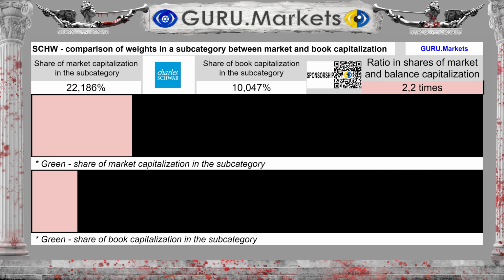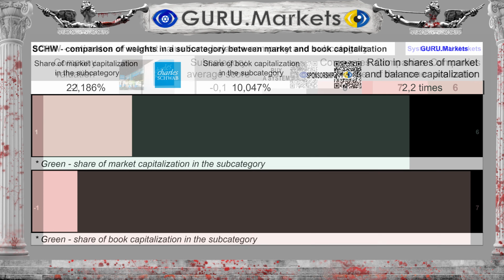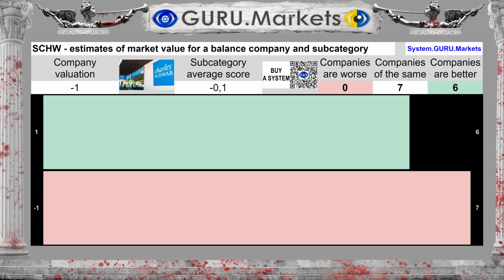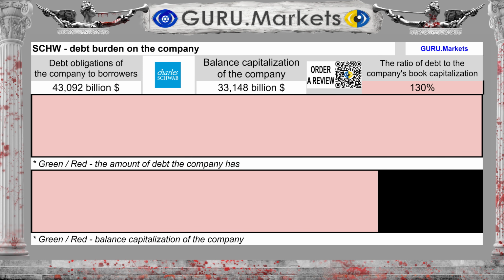Comparing the occupied shares of stock exchange and balance sheet capitalization, we see the following. The occupied share of Charles Schwab Corp in the subcategory when assessing the exchange value is 22.186%. The book value is 10.047%. This is 55% less than the share of market value. Assessment of the company's share of market and balance sheet capitalization in the subcategory: Bad, -1 point.